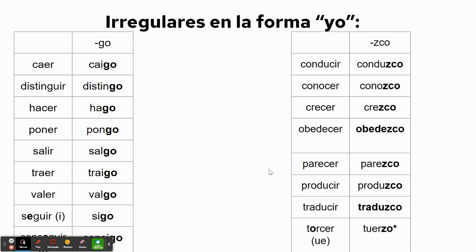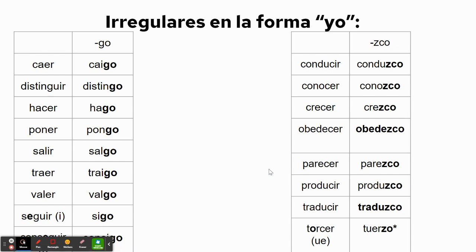But we've got the yogo verbs: caer changes to caigo, distinguir, distingo, hacer, hago, poner, pongo, salir, salgo, traer, traigo, valer, valgo, seguir, sigo, and conseguir, consigo. And once again, you are going to want to make sure you go back and get down the meanings of these verbs.